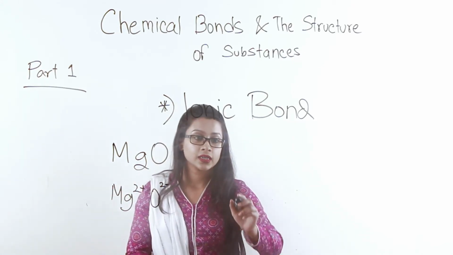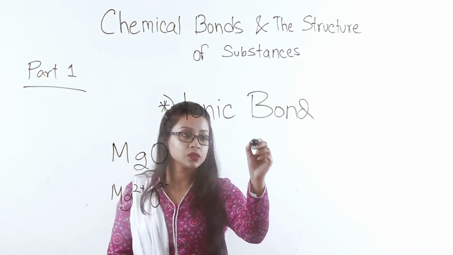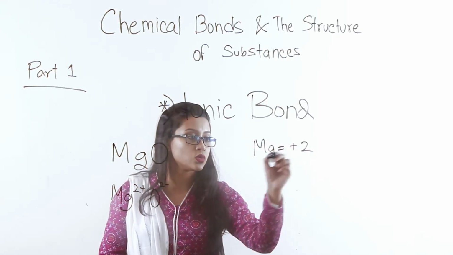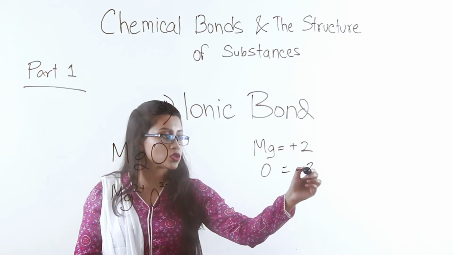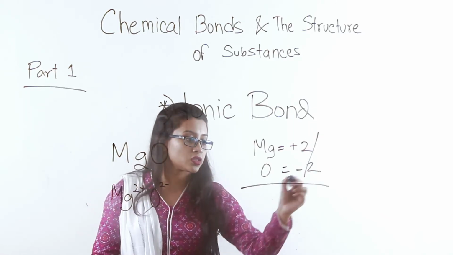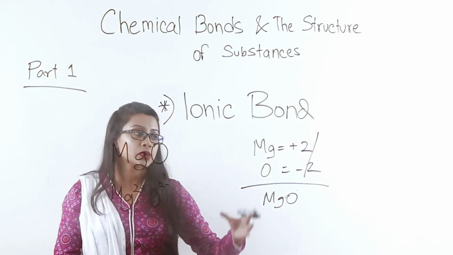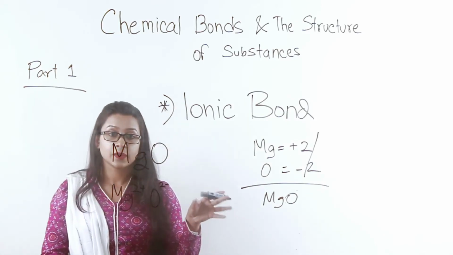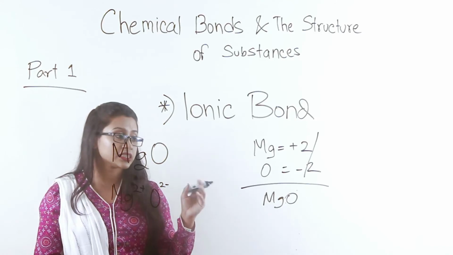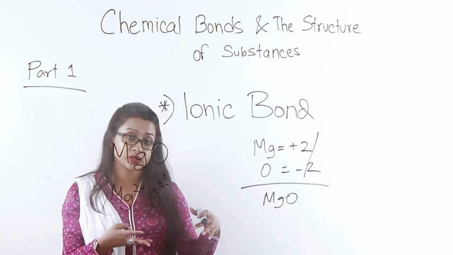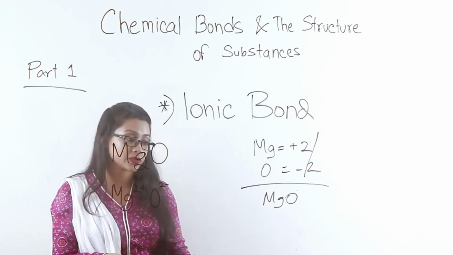Now, if we tabulated the charges, magnesium +2 and oxygen -2, they cancel each other out, forming the stable magnesium oxide. This way we can see the charges balance each other, thereby forming a compound because of the attraction of the opposite charges, which is far more stable.